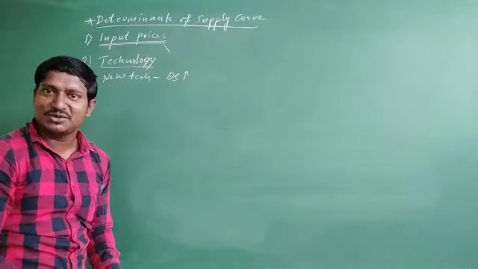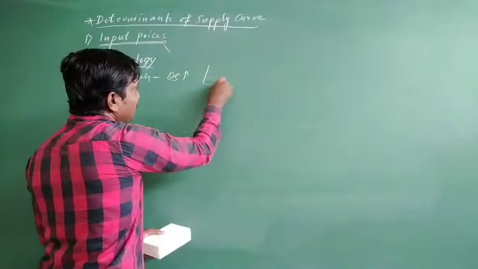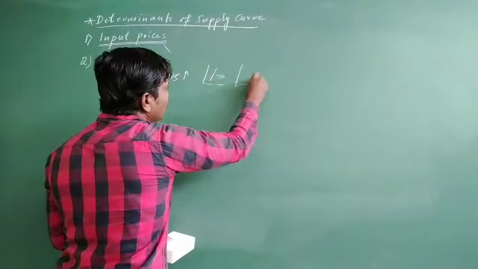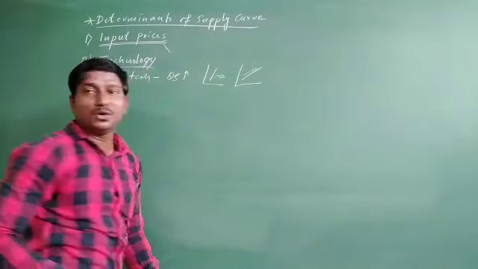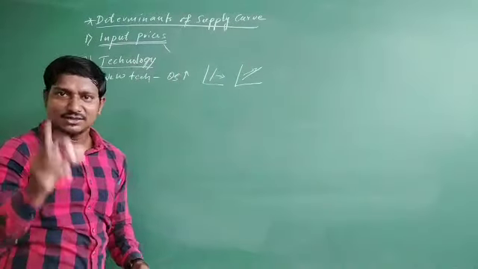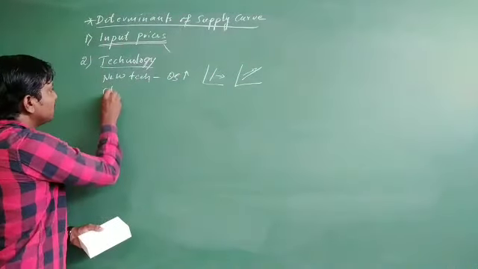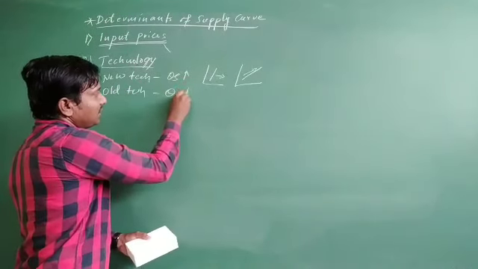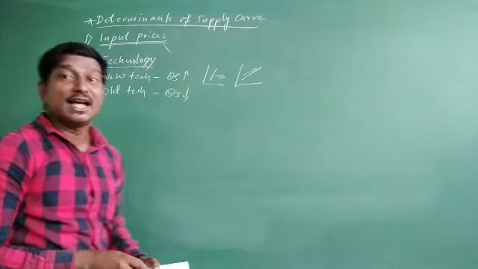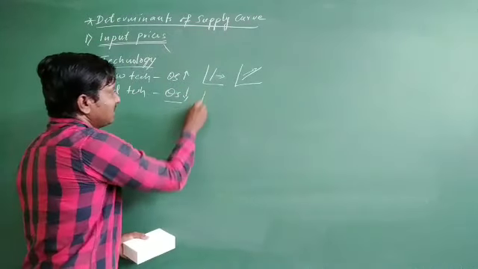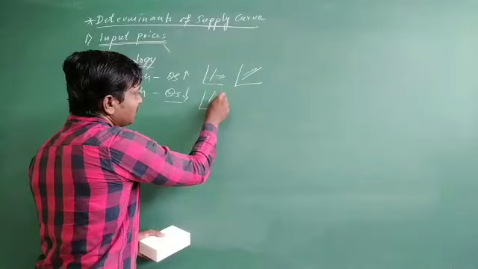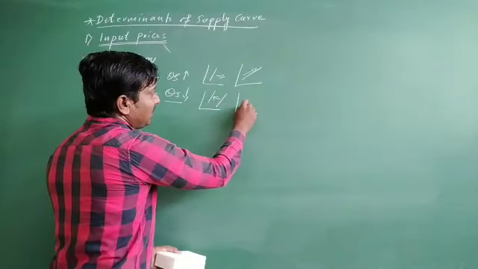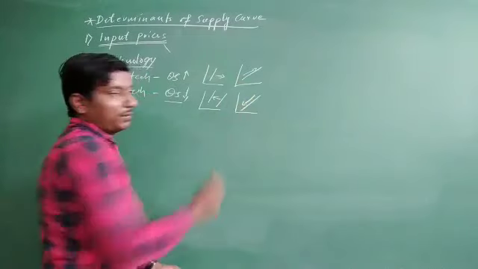If quantity supply is going to increase, then the supply curve shifts to the right side and it moves upward from left to right. Okay, so this is one. And coming to the old technology, if they are using old technology, then quantity supply is going to decrease. As the quantity supply decreases, the supply curve shifts left side and moves downward.